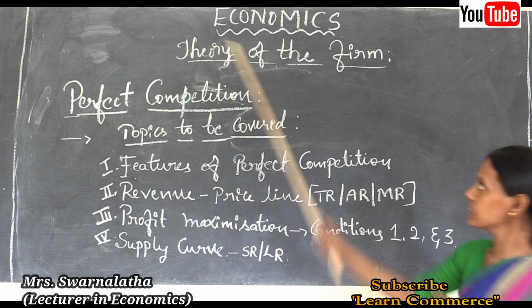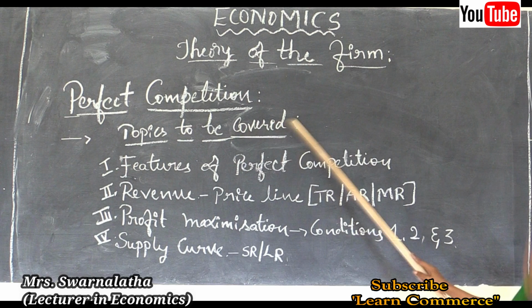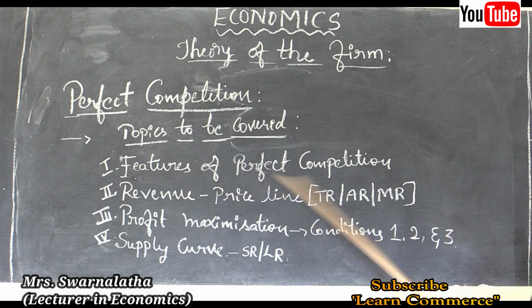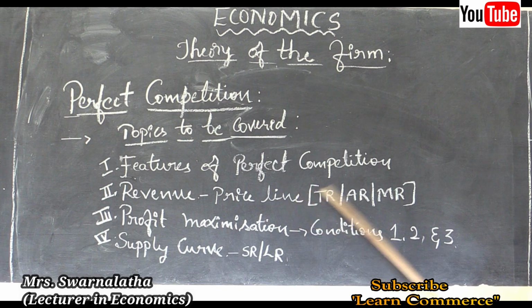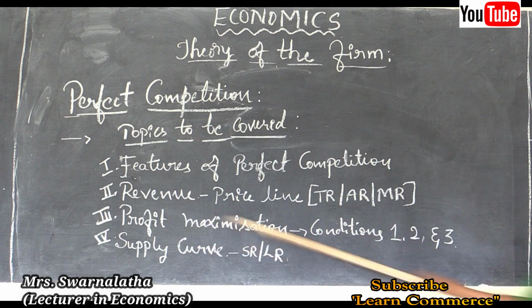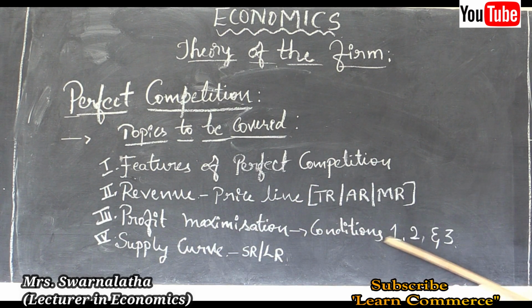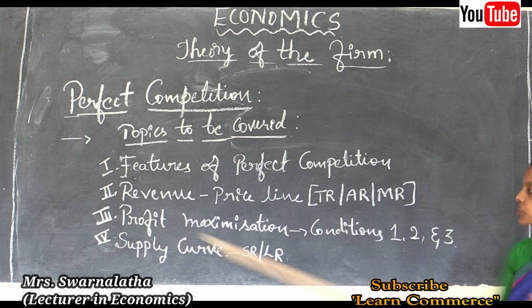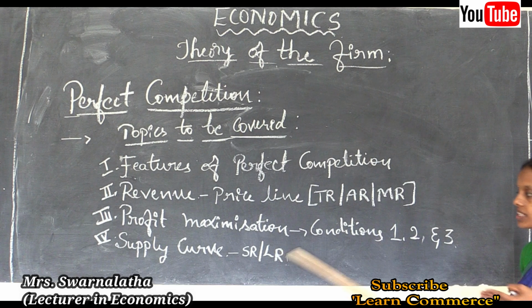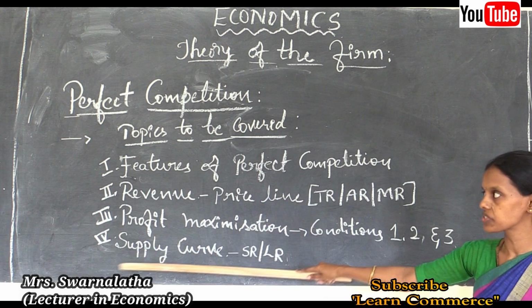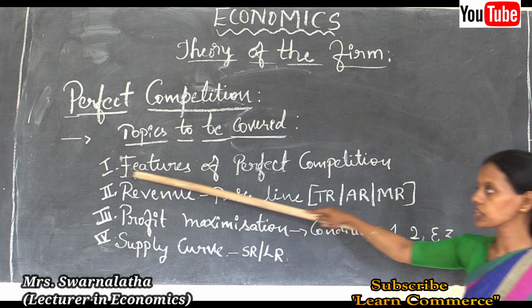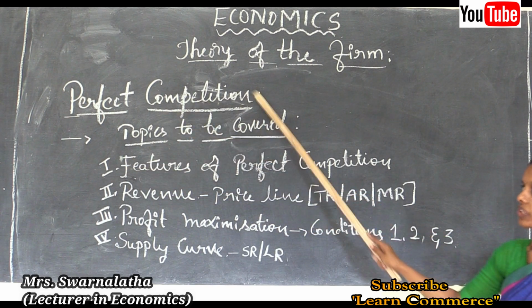The topics we are going to cover here are: first, features of perfect competition, revenue, different concepts of price line, profit maximization conditions (condition 1, condition 2, condition 3), supply curve, short run supply curve and long run supply curve, and shapes of different supply curves. First we are going to study the meaning of perfect competition.